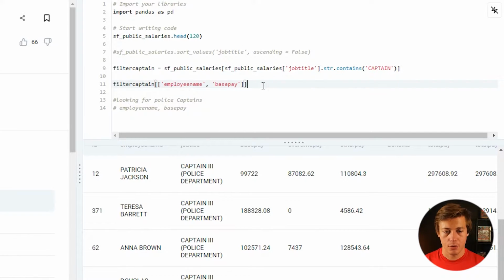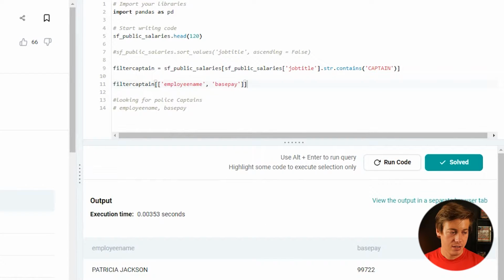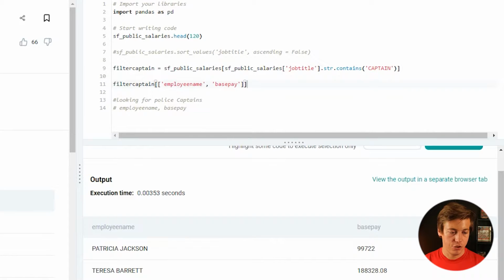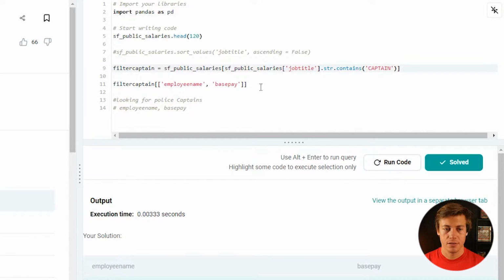And so are these names. So this should solve it. And let's just run this code. And you can see Patricia through John and then the base pay over here. And then I've already solved this, but I'll say I have this as solved.